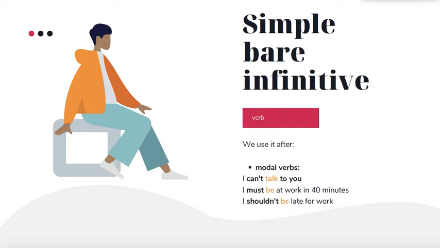We continue. Simple bare infinitive. Bare means голый. It means that it's just a verb without to. We use it after modal verbs, for example. I can't talk to you. I must be at work in 40 minutes. I shouldn't be late for work. And again, here we refer to either the present or like the future, basically.